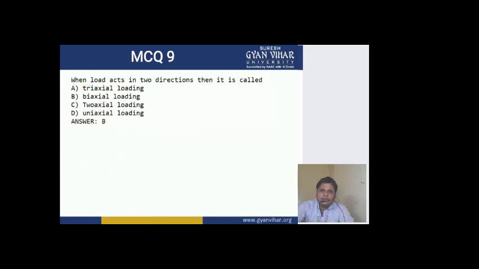Then MCQ 9: when load acts in two directions, then it is called, as I have already told you, biaxial loading. All right, uniaxial is in one direction, biaxial means load simultaneously acting in two directions.